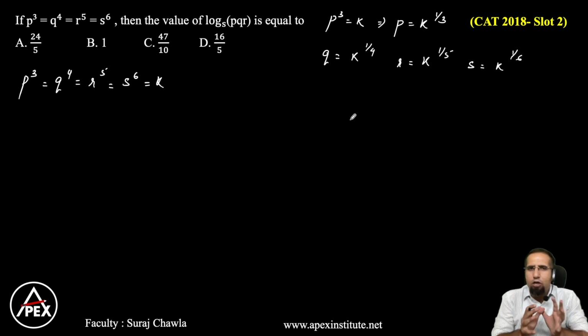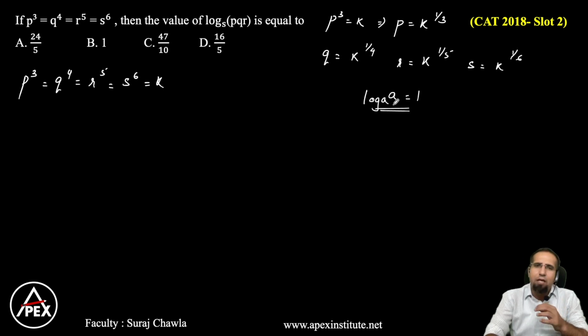So I've been able to eliminate p, q, r, s in the form of k. Now why am I doing that? Because I have log of s into p into q into r. So if s is in the form of k and p into q into r is in the form of k, that means I am heading again towards log a to the base a, and the value will always be equal to 1, and we will be able to eliminate the logarithms there.